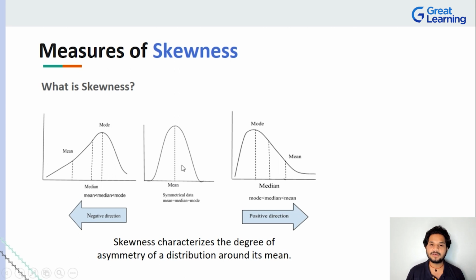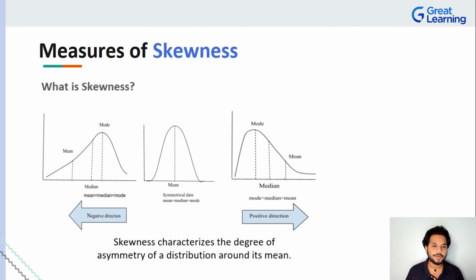Of course, in the real world, this is never the case. There is going to be some change in either the positive or the negative direction. So what we're trying to assess here is what level of asymmetry is present in the data around us. So there is negative skewness and there is positive skewness.